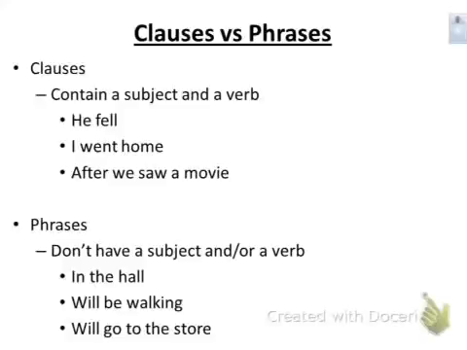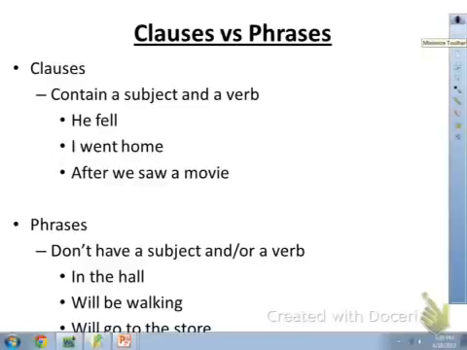Our next topic is clauses and phrases. You all know that a clause has a subject and a verb. So, he fell, I went home, and after we saw a movie are all clauses. Phrases, on the other hand, don't have subject and verb. They may have one or the other, but they won't have both. So, phrases could be prepositional phrases like in the hall, verb phrases like we'll be walking, or just fragments, we'll go to the store.